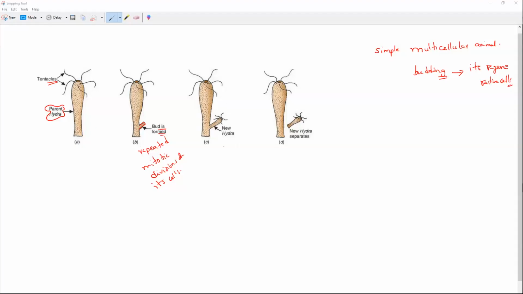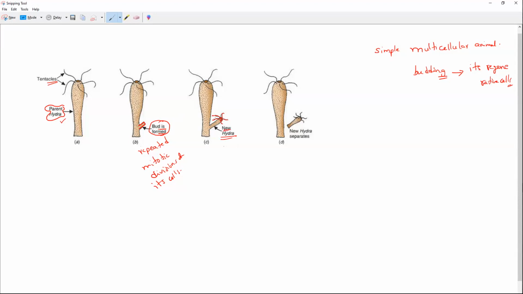First, what will happen? The parent hydra, which will be well matured. Some part of that, you can notice that repeated mitotic divisions will take place, and we can notice a small bud will form. Then this bud will start developing its mouth as well as the tentacles. You can notice it, so it will turn into a new hydra.